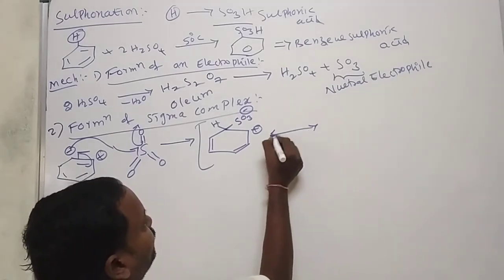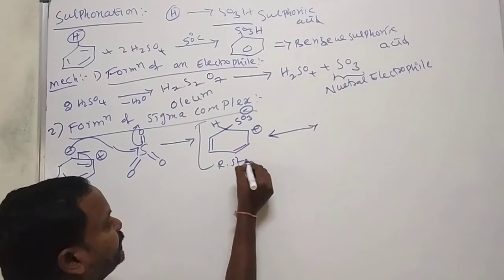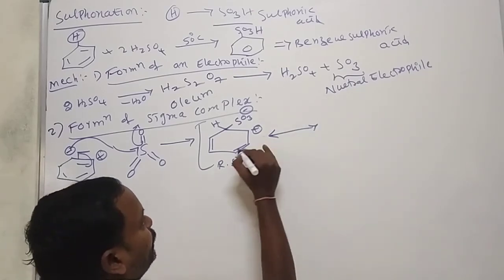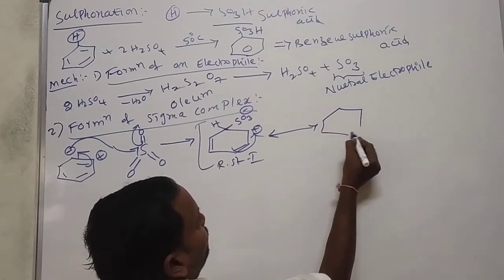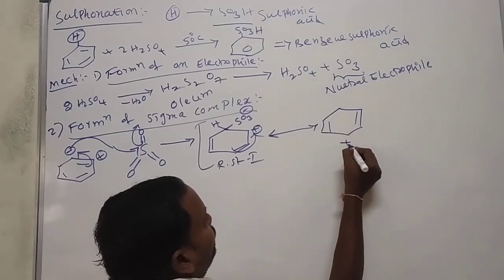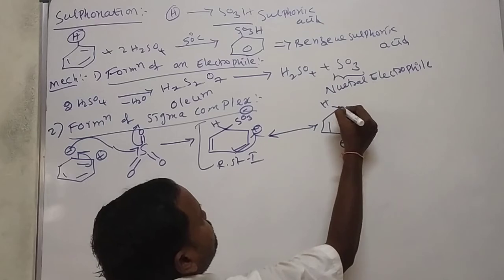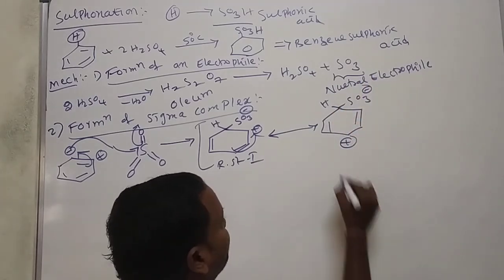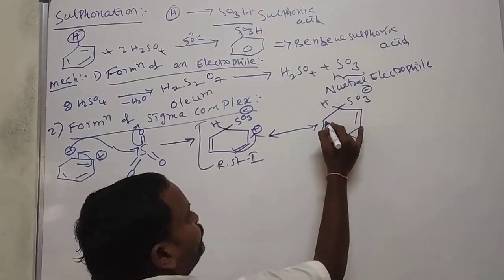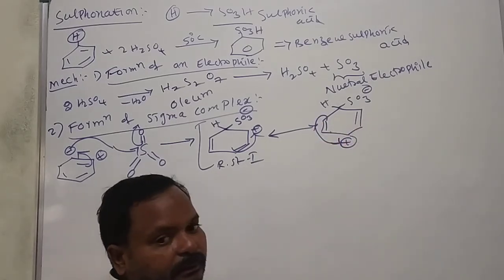Then it involves resonance. This is resonance structure 1. Okay, these electrons transfer towards this one. What happened? Bond, here positive charge, here H, SO3 minus. Next again, these electrons are transferred here.